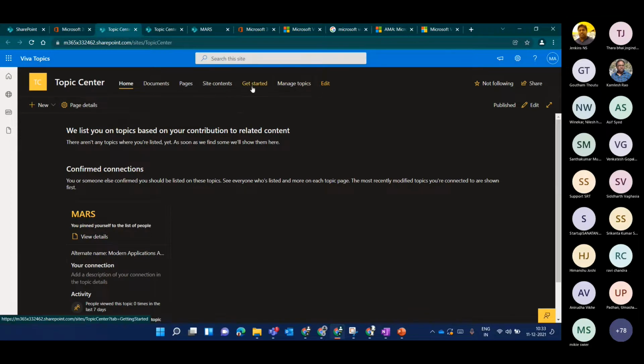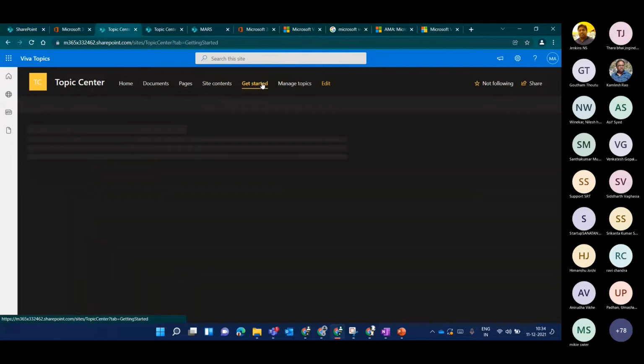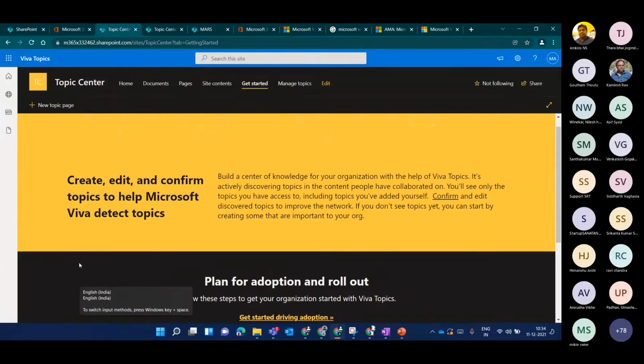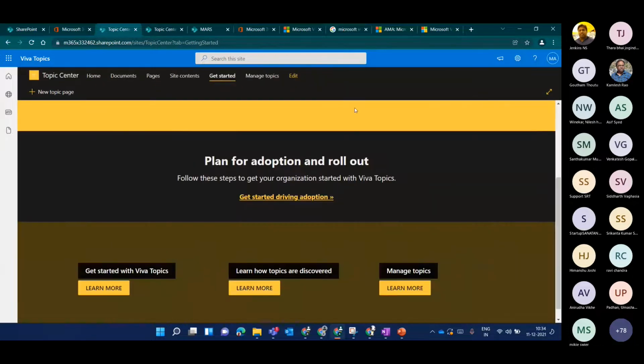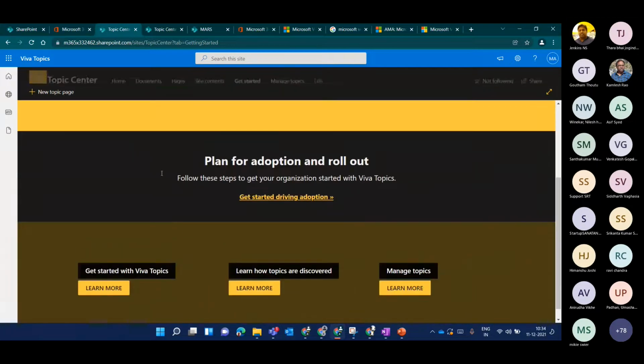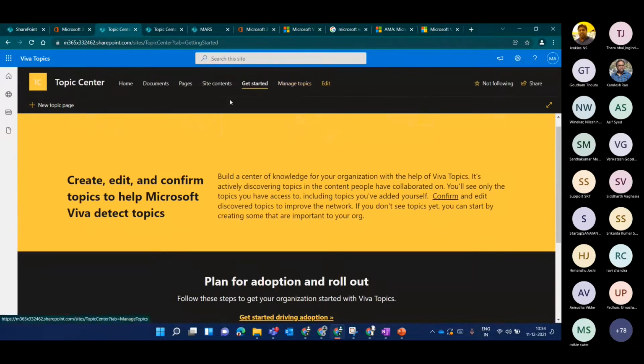There is Getting Started, wherein you can go ahead. If you don't know how Viva Topics works and how you can create it, Microsoft has brief documentation on it. You can just go through these links, follow the steps, and create it. You can also plan for adoption and rollout for your organization through these links.